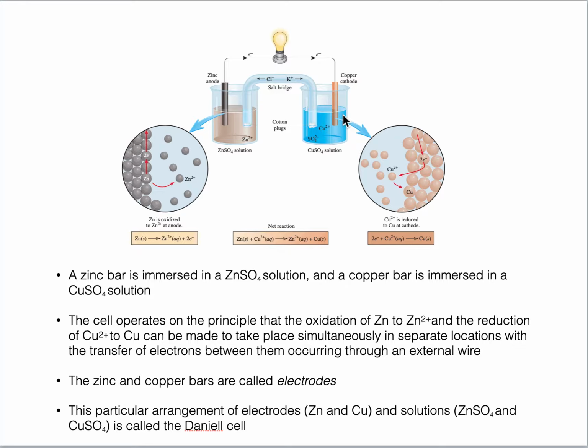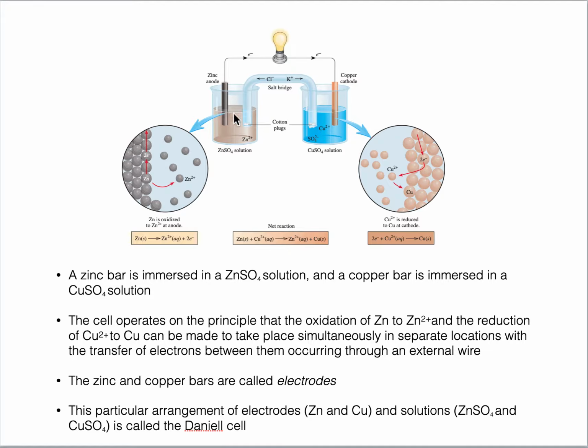Now I will officially use some different terms for the bar. Instead of saying bar, I would call them electrodes. Here we have the zinc electrode, and on this side we have the copper electrode. An electrode is a kind of metal bar where either oxidation or reduction takes place.